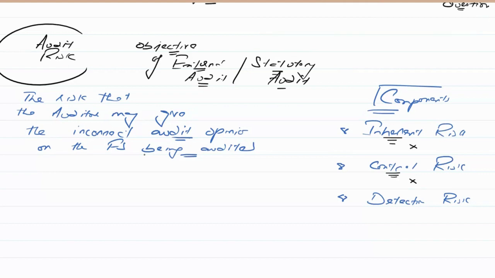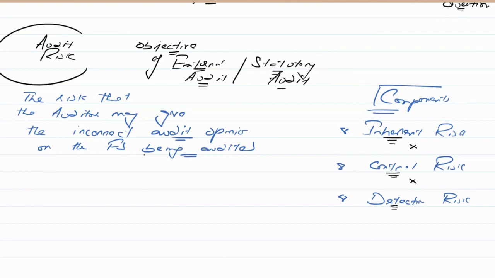So then we have the detection risk, that the auditor's procedures may not detect the material misstatements. For example, if this is the first time you're auditing the client, your firm has been auditing this client for the first time, you may have poor or little understanding of the entity, and as a result, you may not detect the material misstatement. This is the detection risk. Again, I have related that with the financial statements. And if you're not relating it with the financial statement, then that will become a business risk.